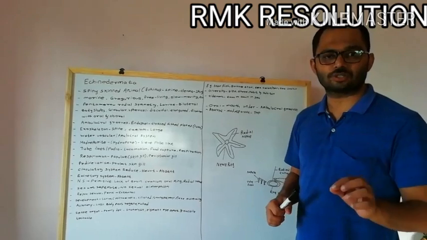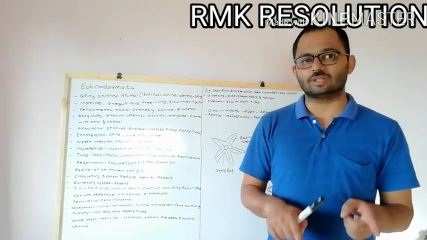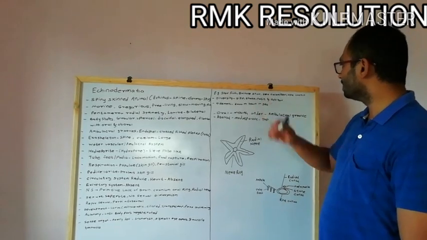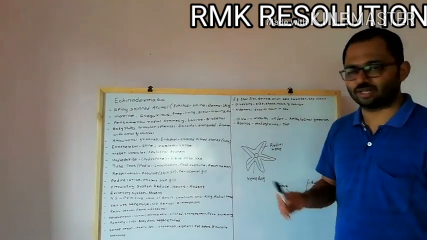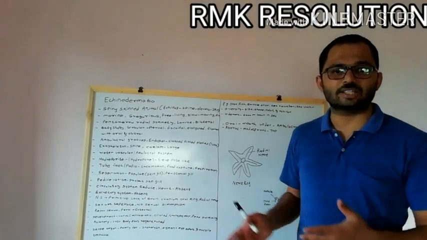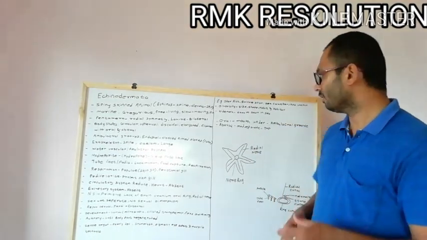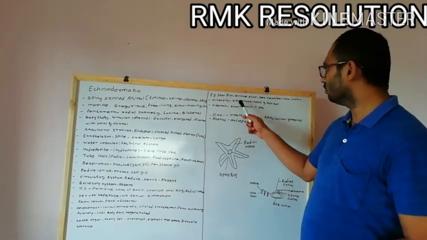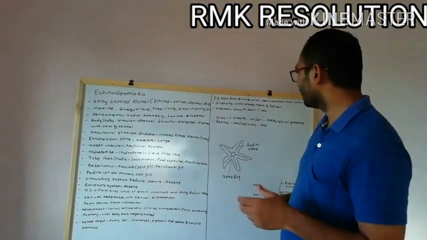For example, there is the starfish. Remember, many people know the starfish, but actually it is not a fish, it is an Echinodermata. So examples of Echinodermata are the starfish, the brittle star, the sea cucumber, and the sea urchin. The sea urchin is a very famous animal. It is used in life sciences, in genetics, for different experimental purposes. So these are some examples of the Echinodermata. There is tremendous diversity in size, shape, habit and habitat. So this is about some characteristics.